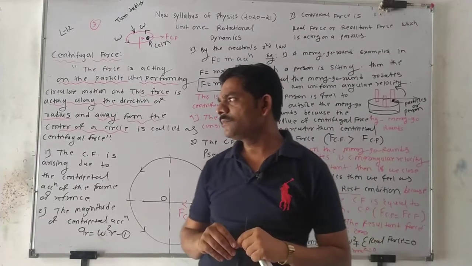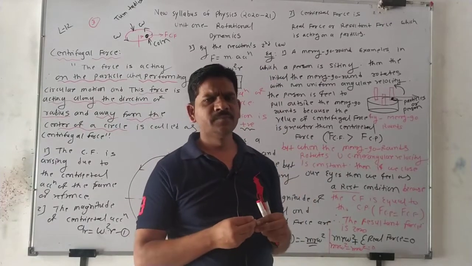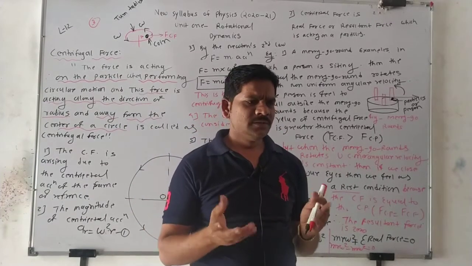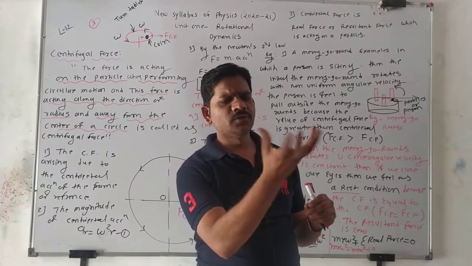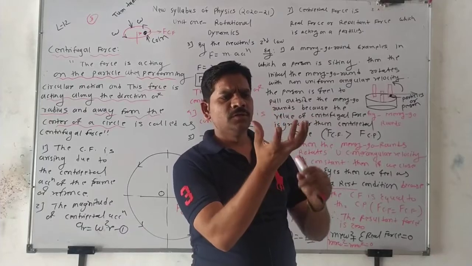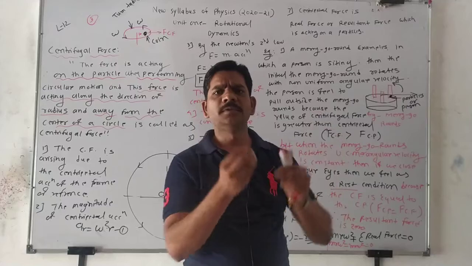Then another example, students: the washing machine. In a washing machine, the clothes are placed and the shaft rotates. The washing machine removes the water droplets from the cloth.